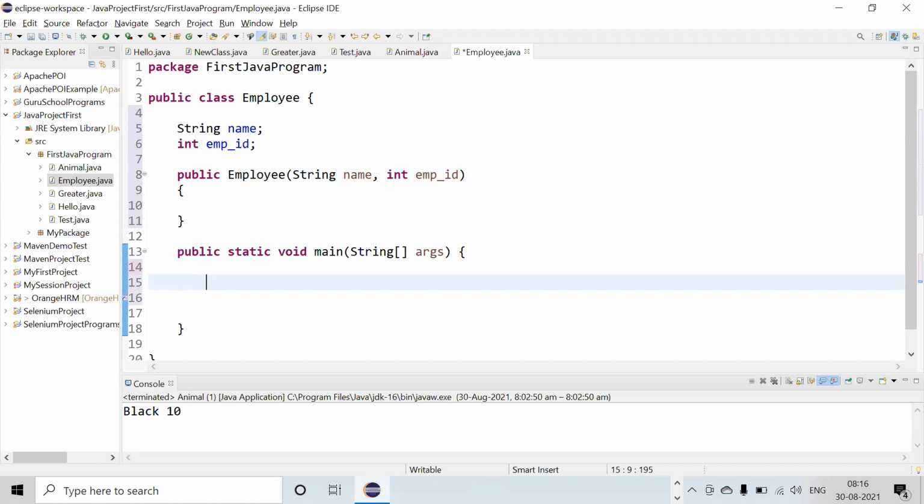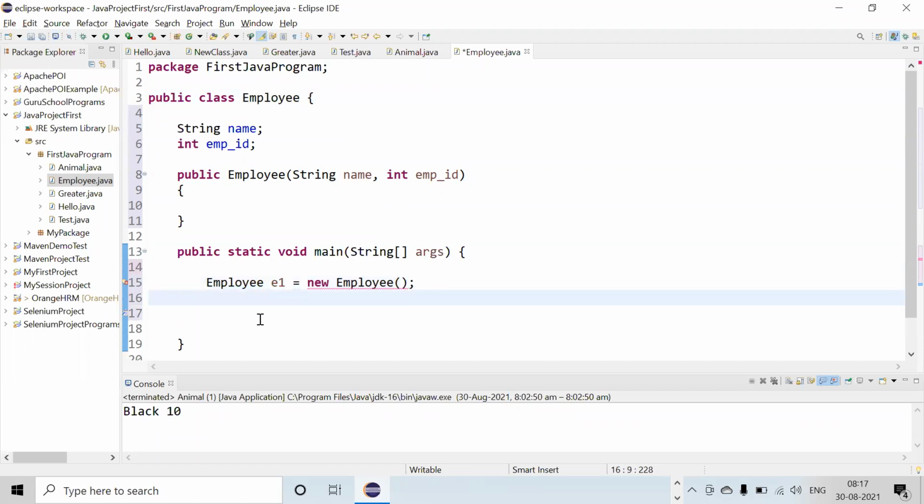Now tell me what I will do here? Creation of object, correct. So I have to create one object. Suppose E1 I have created with the help of the new keyword, and then again the constructor, inside that I will pass values. Then E2 equal to new.